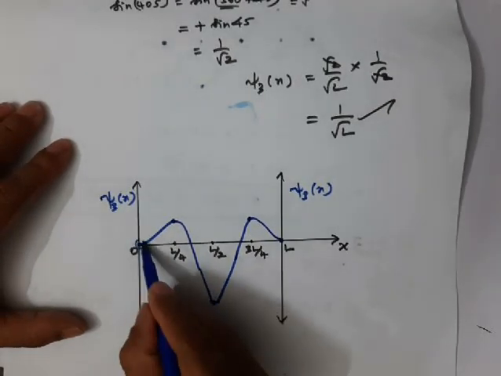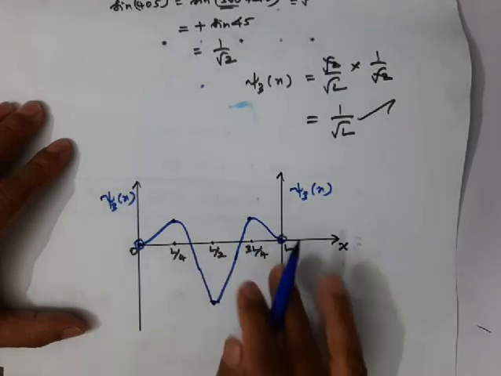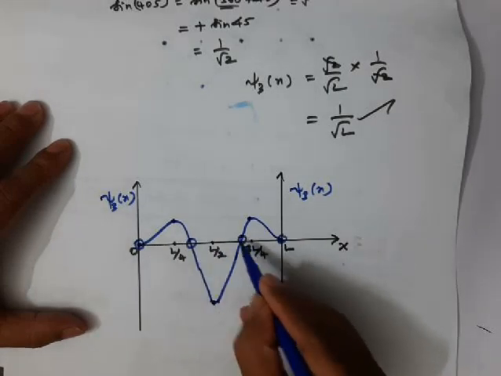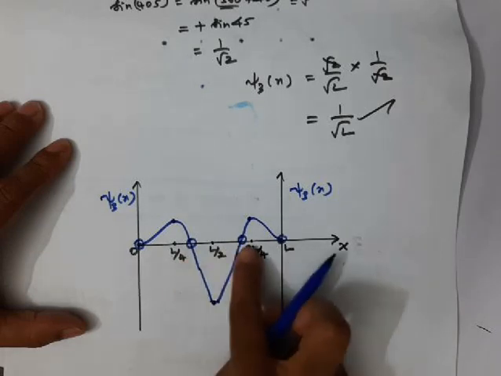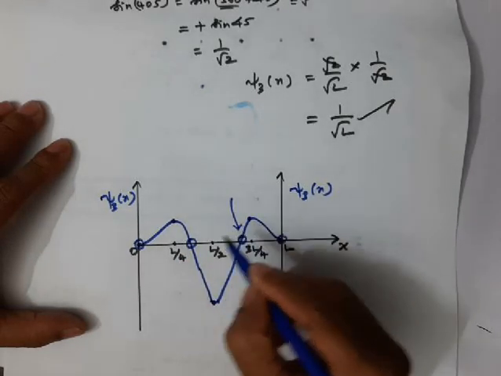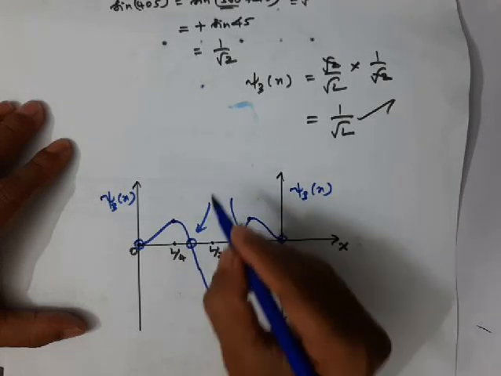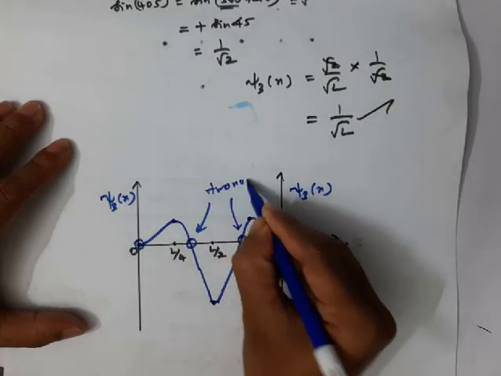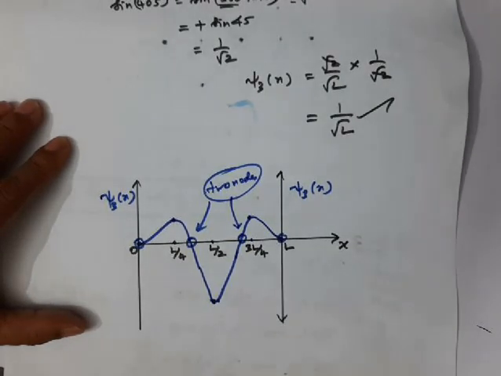Now listen, apart from the terminal points, at two places the wave function becomes 0. So this is a node and this is another node. So we have two nodes here.